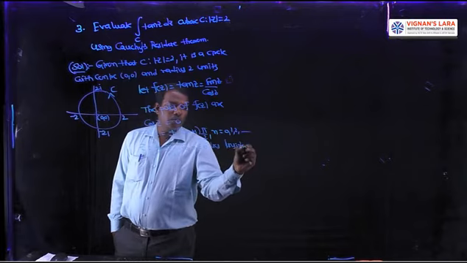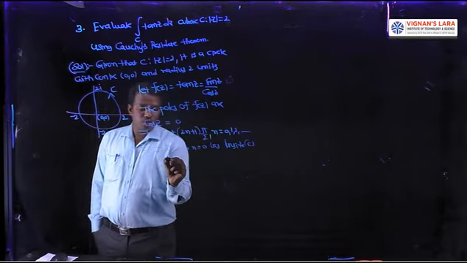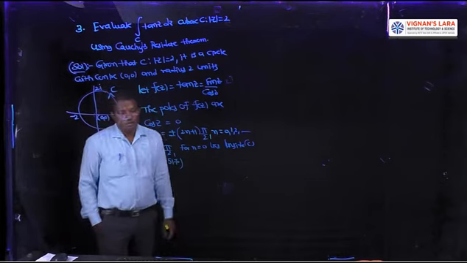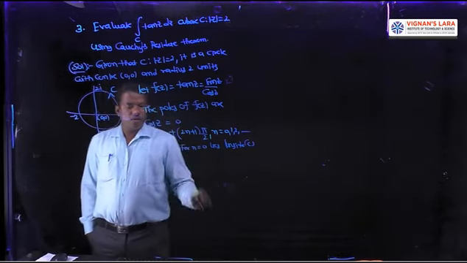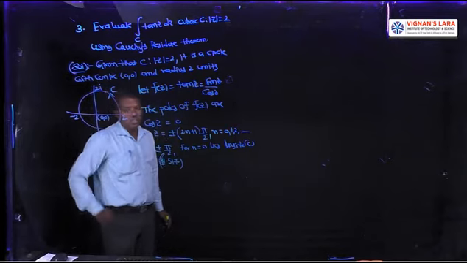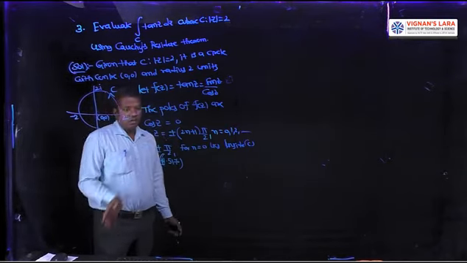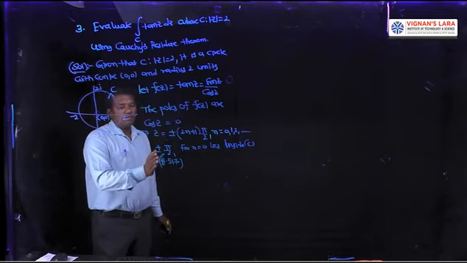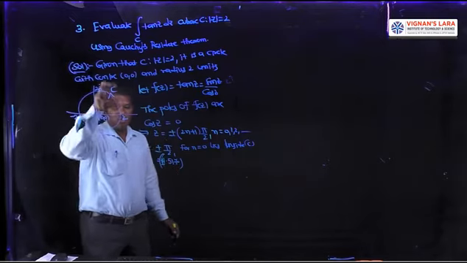Pi by 2 and minus pi by 2. The value of pi by 2 is nearly 1.5170. Plus or minus pi by 2, about plus or minus 1.57, is less than 2, so inside C. The remaining 3 pi by 2, 5 pi by 2, minus 3 pi by 2, minus 5 pi by 2, 7 pi by 2, minus 7 pi by 2, all lie outside, more than 2.